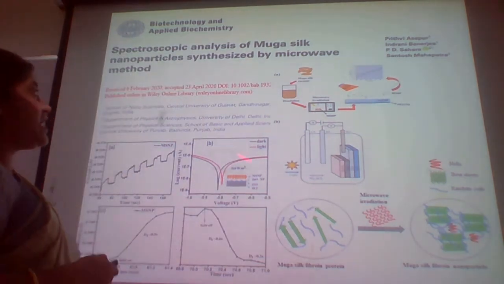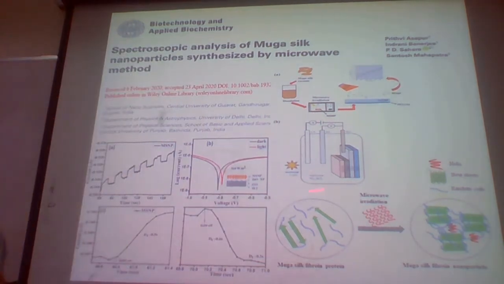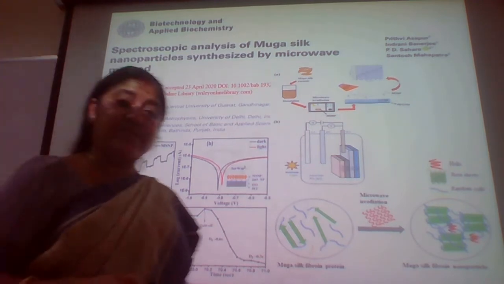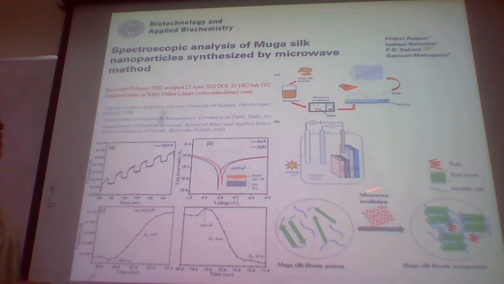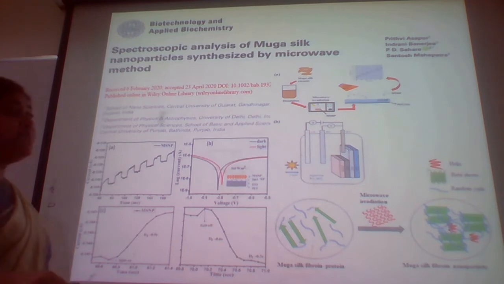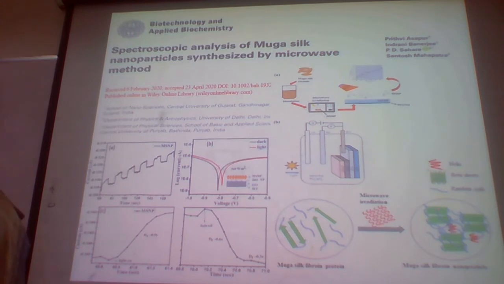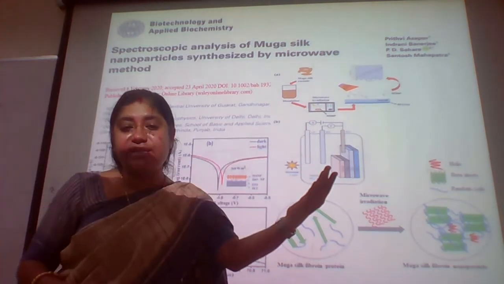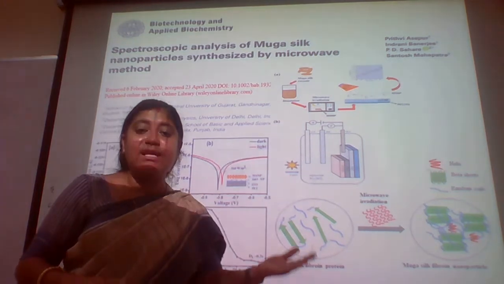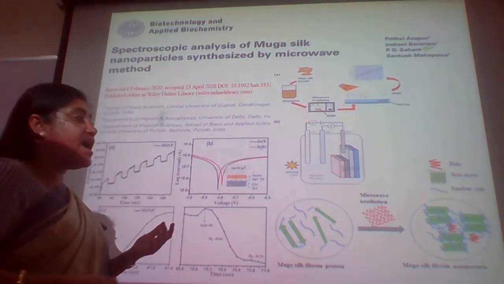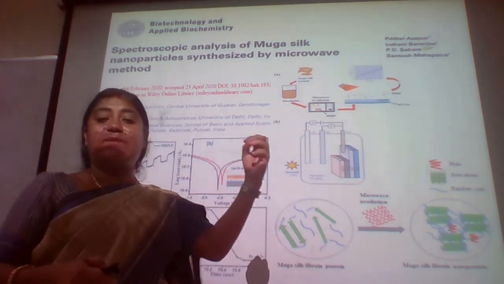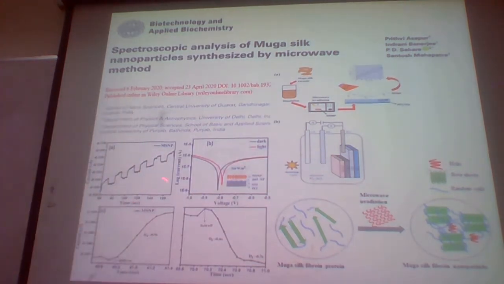So out of that, we have synthesized silk nanoparticles using microwave, which is again a very simple technology, and you can see how these microwave radiations are making changes in the structure of this silk. With this change in the structure, we are gaining in the crystallinity, we are gaining in the micro hardness, we can gain in the nano hardness, and we are getting very stable nanoparticles. And you can see in biophotonics, we can see this kind of contributions from the silk nanoparticles.